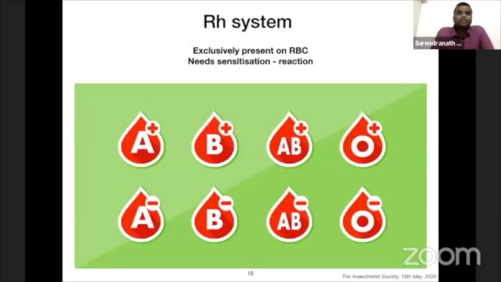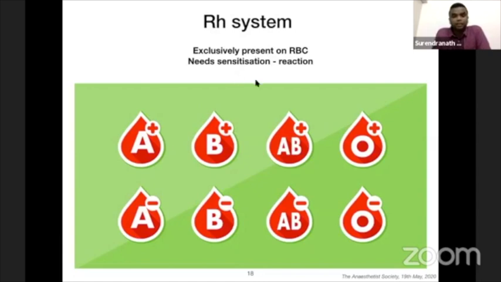The RH system is different from ABO to the extent that it is exclusively present on RBCs alone. It is not seen in any bacteria or virus. So it is exclusively seen on the RBC. There are three antigens, C, D, and E, but the major compatibility issues come with D. And they express very well on the RBC cell surface.